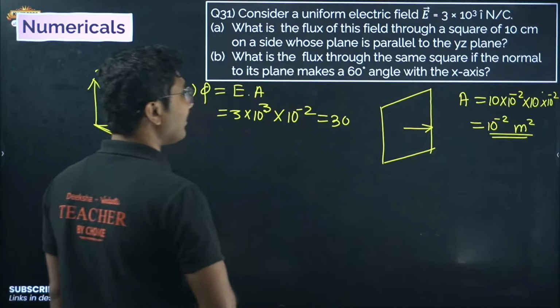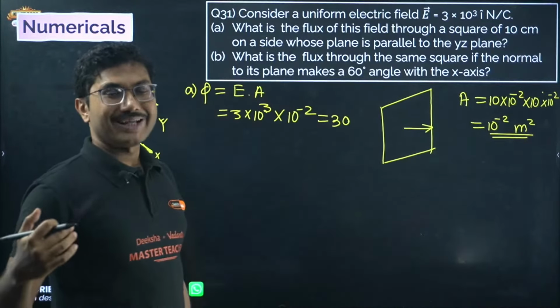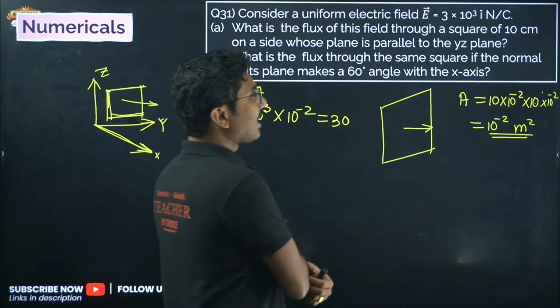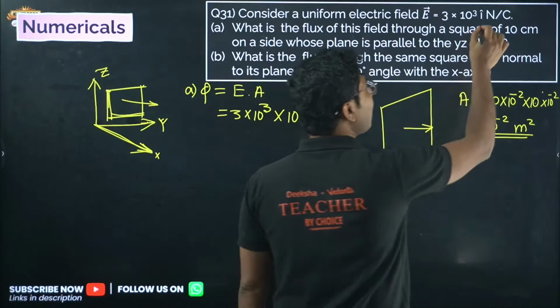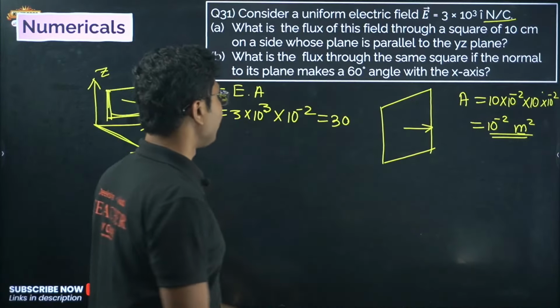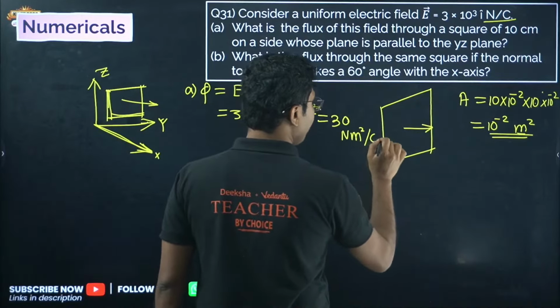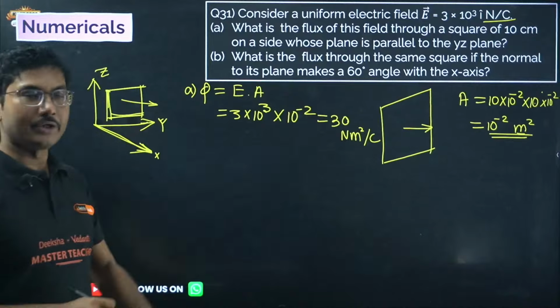Now the unit is very important. What is the unit? If you don't remember the unit, how do you find it? What are the quantities that you are multiplying? You are multiplying Newton per coulomb and meter square, E into A. So the unit must be Newton meter square per coulomb. If you don't know the unit, you have to find the unit yourself.